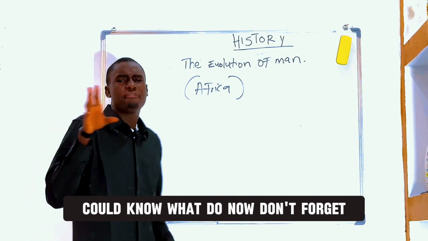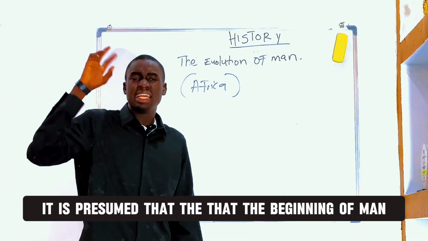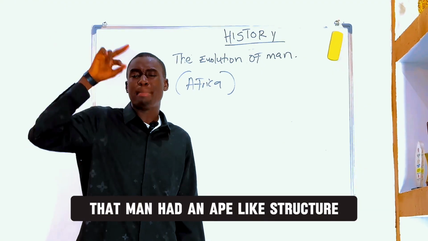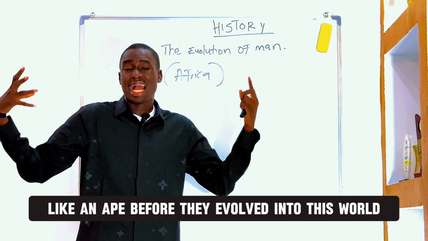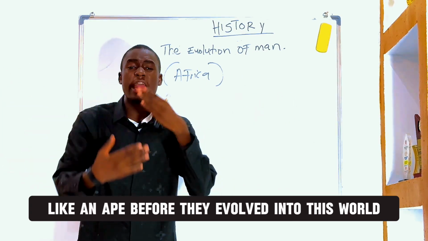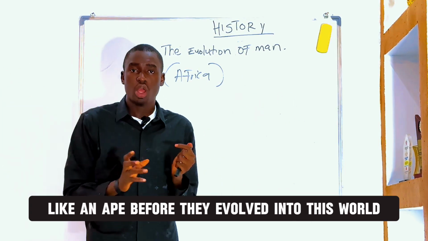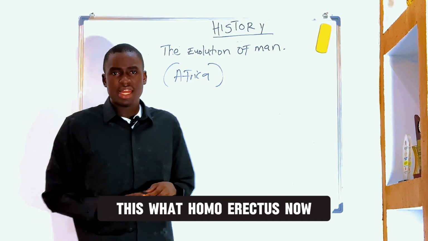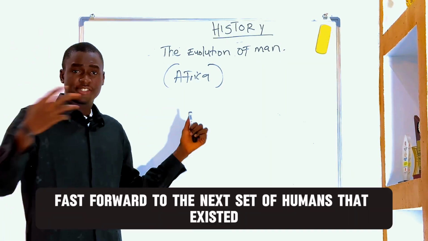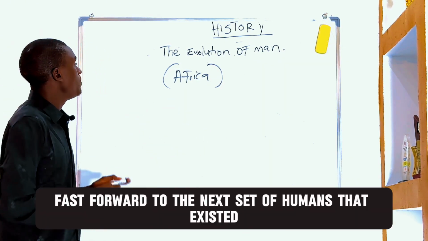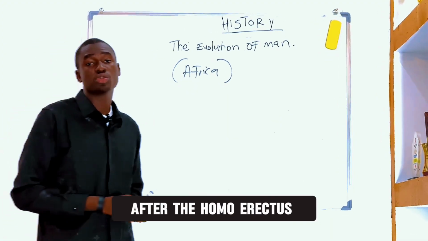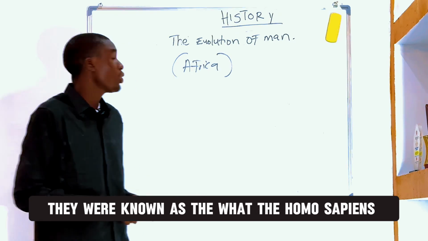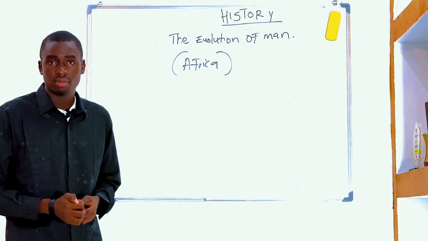Now, don't forget, it is presumed that at the beginning, man had an ape-like structure, that man was like an ape, before they evolved into this Homo erectus. Now, fast forward to the next set of humans that existed after the Homo erectus. They were known as the Homo sapiens.